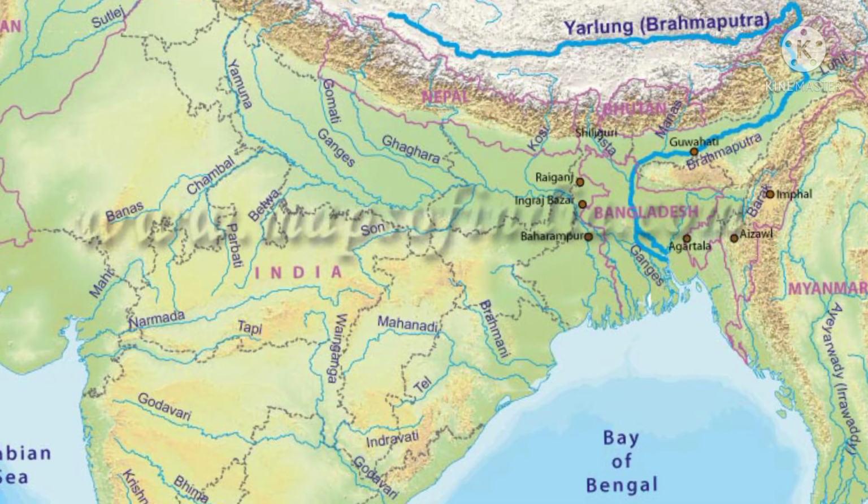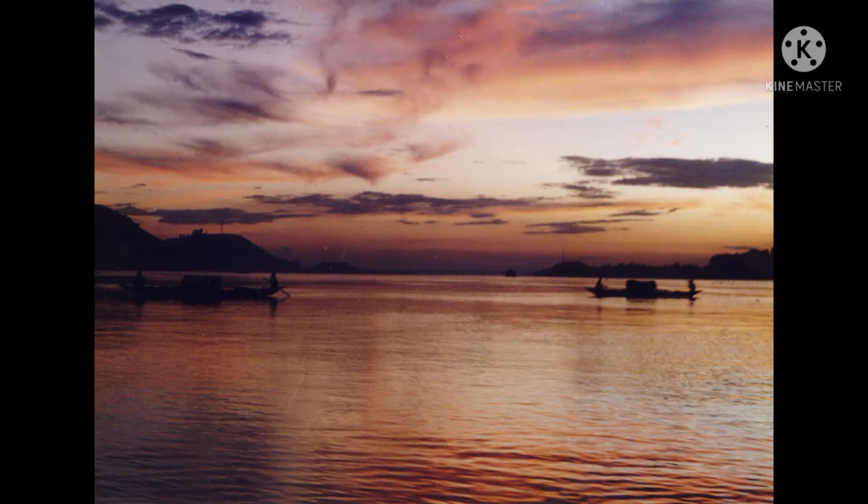It is called Dihang in Arunachal Pradesh, Brahmaputra in Assam, and Jamuna in Bangladesh. The Brahmaputra has formed the world's largest river island, Majuli in Assam. The Brahmaputra and the Ganga rivers form the largest delta in the world before falling into the Bay of Bengal. This is the Sundarban Delta.